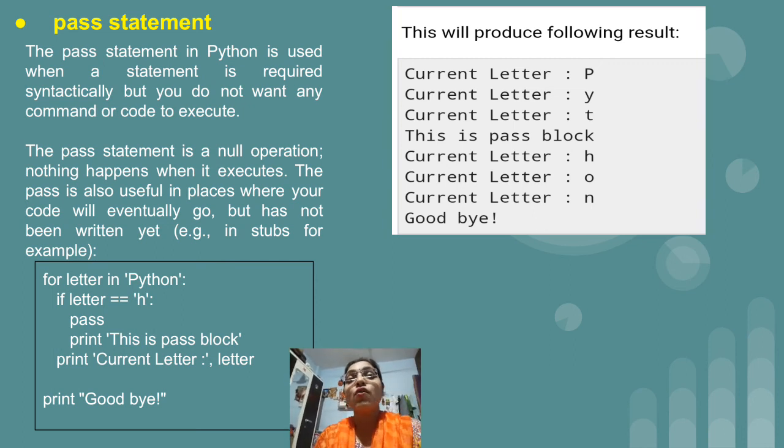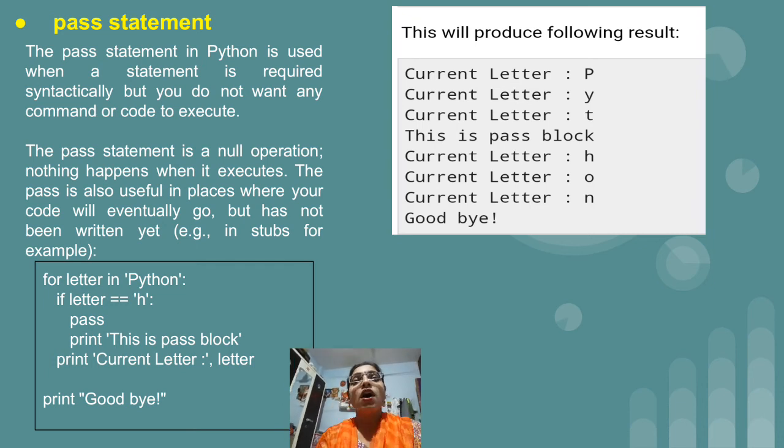In case of continue, what happened is it basically skips the condition, that is h. But in case of pass it will not skip anything, it will perform some extra code once the condition is true. Otherwise the execution for all the characters will be in the normal manner only. This is why once h encounters this pass block, this sentence is printed, and after that, outside of the if, we have print current letter. So the current letter h is printed, and so on.